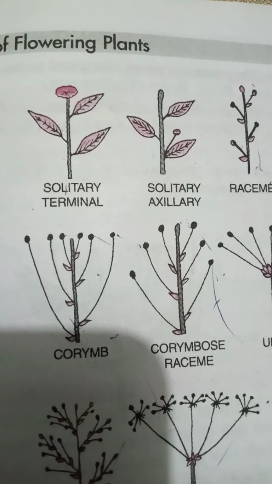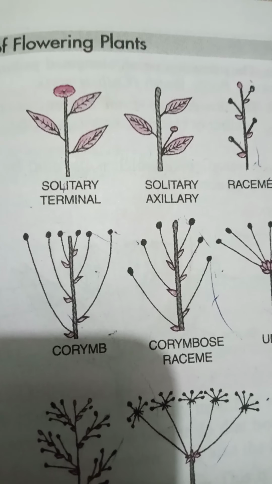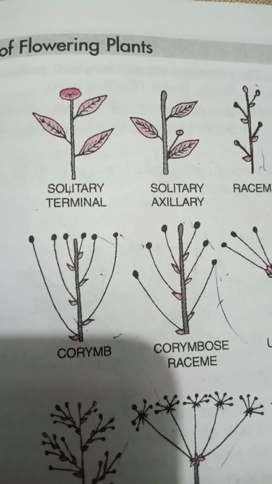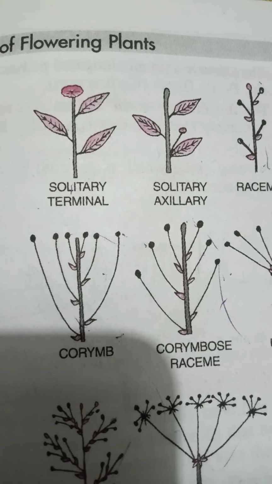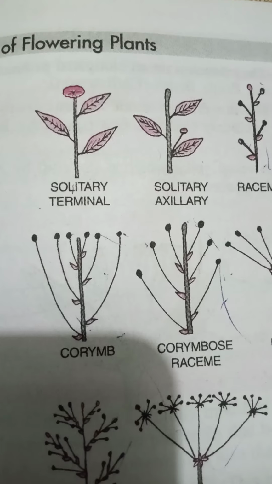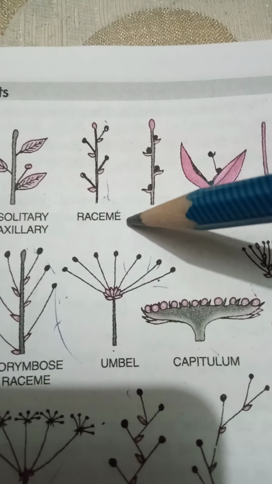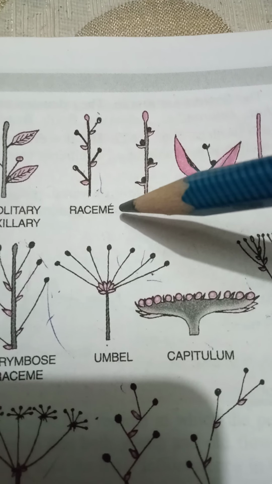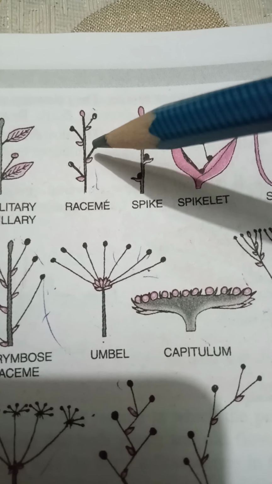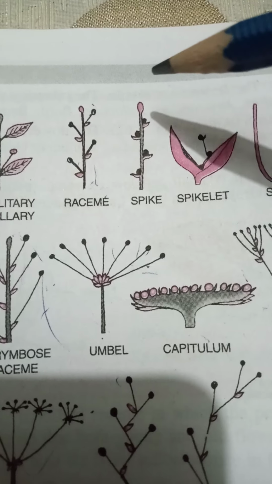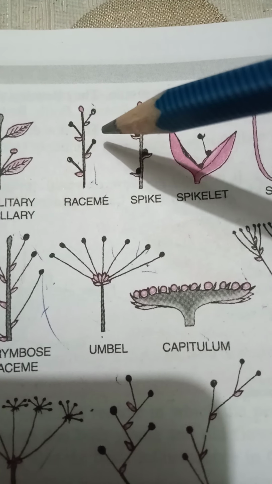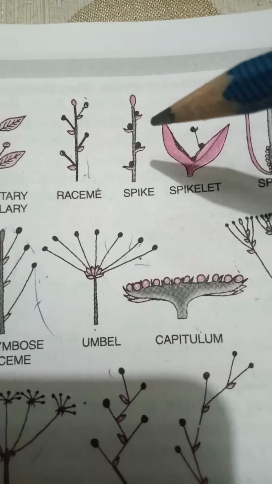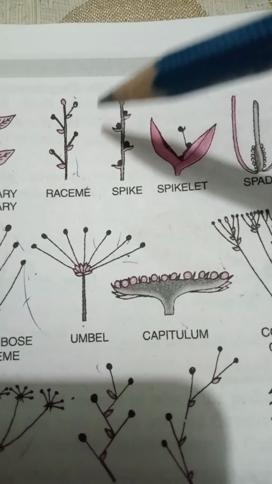So first is the simple racemose. Here, as in case of racemose, it is an indefinite, indeterminate inflorescence. Here the flowers are borne on an unbranched peduncle. Now it can be divided into raceme type. Raceme type means the flowers are pedicellate, the pedicel is present, and they are borne on an unbranched peduncle. So this is the peduncle, these are the pedicels. Examples: Caesalpinia, radish.